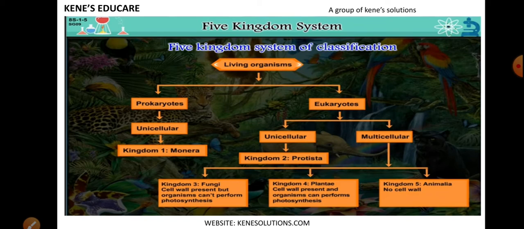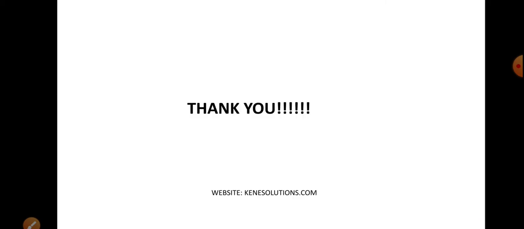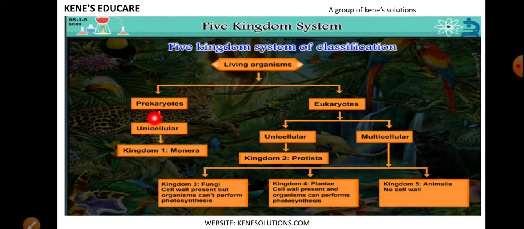Okay, now this is the 5 kingdom system of classification which was given by Robert Whittaker sir. So now living organisms are divided into prokaryotes and eukaryotes. Then prokaryotes are further divided as unicellular. What were prokaryotes? Prokaryotes do not have a well developed nucleus. Okay, they will be unicellular, made up of only one cell, and the kingdom which exists in prokaryotes is kingdom Monera. Okay, we'll be studying the characteristics of kingdom Monera in the next lecture.